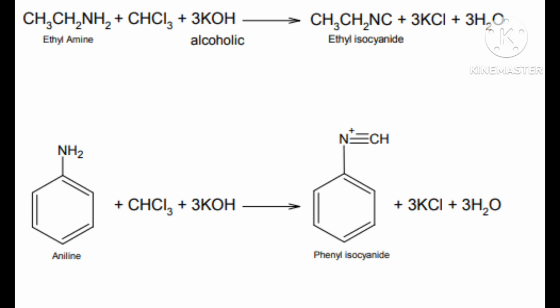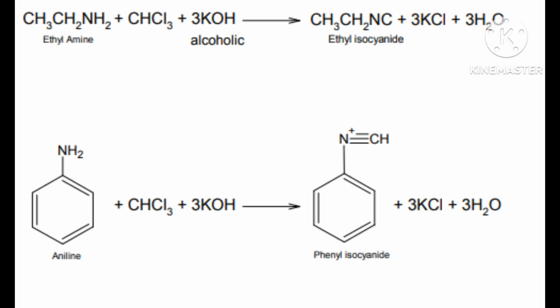RNC, not RCN. Here N has joined with R. Correct? It is called RNC, not RCN. That would be cyanide, if carbon joins with R, the alkyl group.